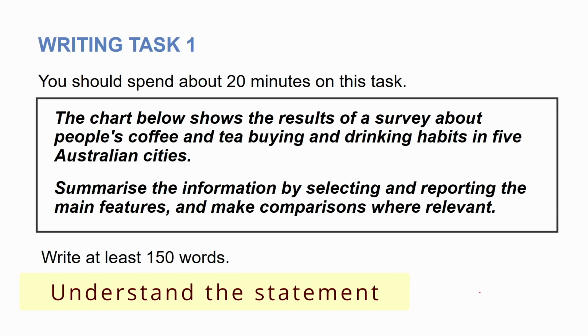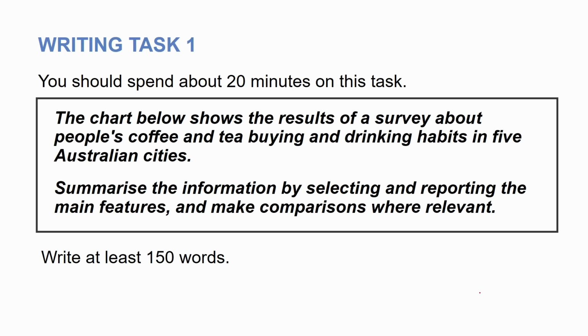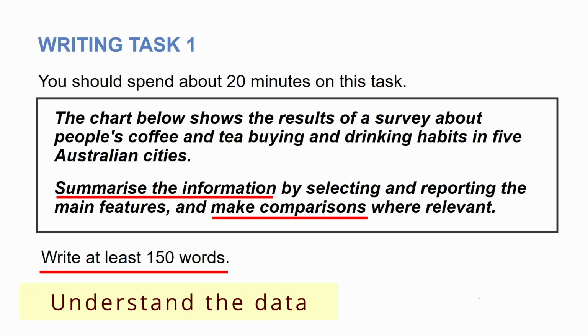The chart below shows the results of a survey about people's coffee and tea buying and drinking habits in 5 Australian cities. So as you know, the instruction is always the same in writing task 1. We should summarize the information and make comparisons where relevant. So step 2 is to spend some time on the data and understand it.